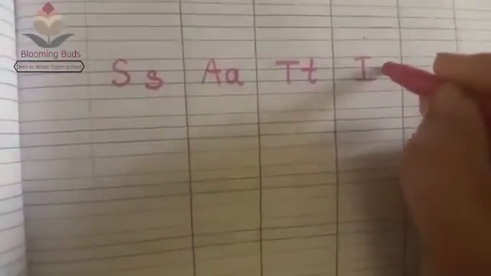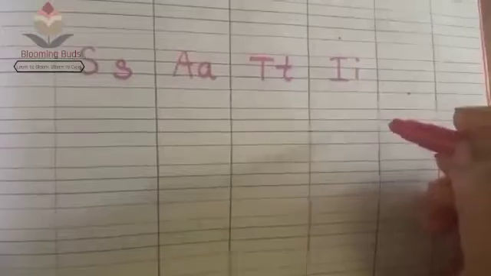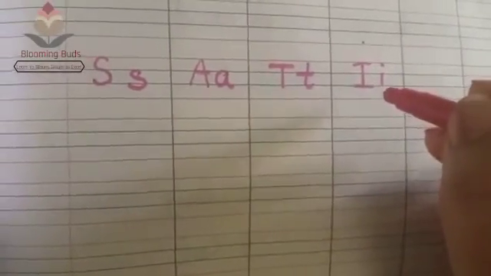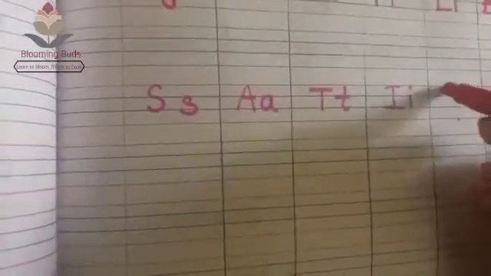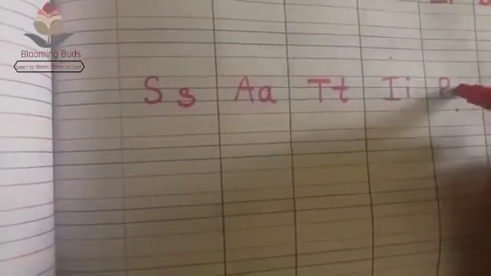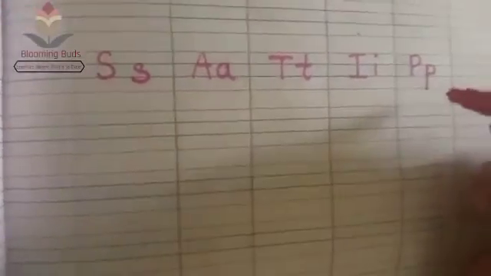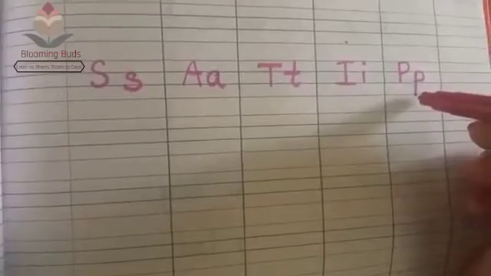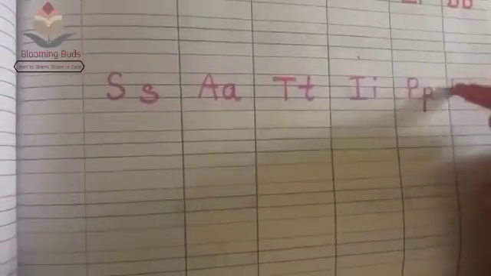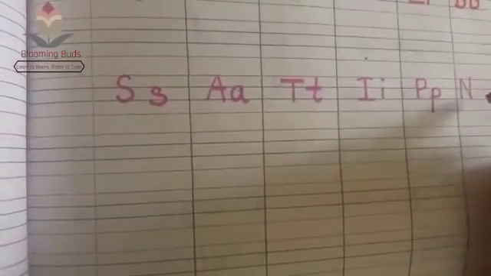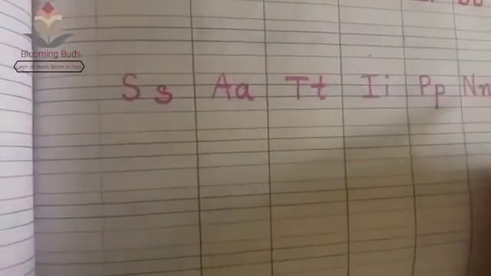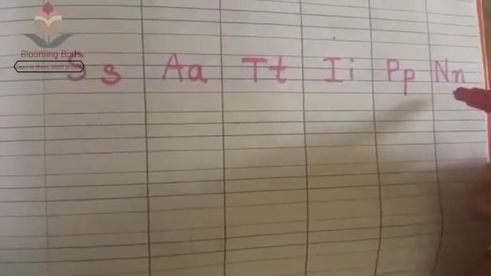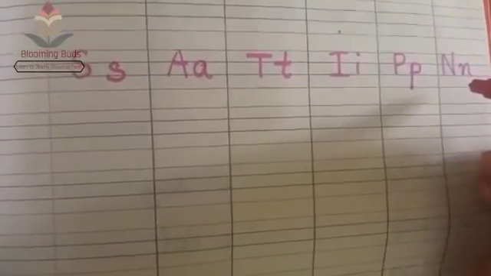Capital I, small I. Name of the letter is I. And sound of the letter is E. Capital P, small p. Name of the letter is P. And sound of the letter is P. Capital N, small n. Name of the letter is N. And sound of the letter is N.